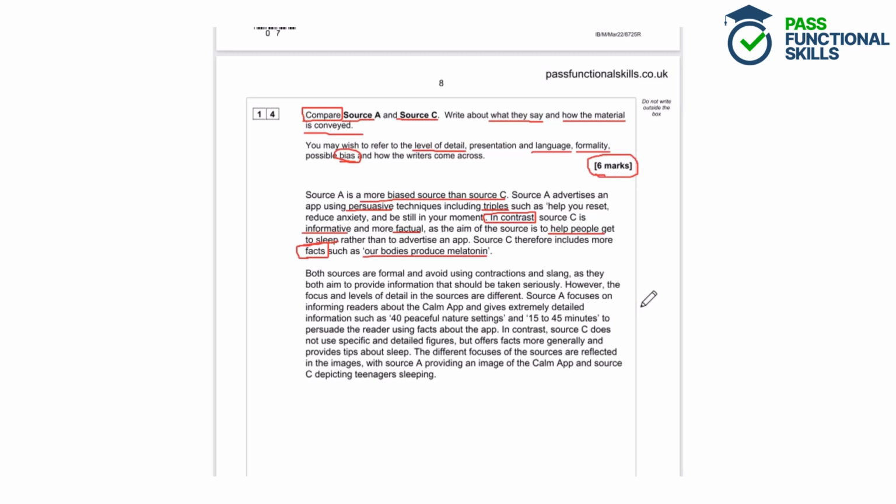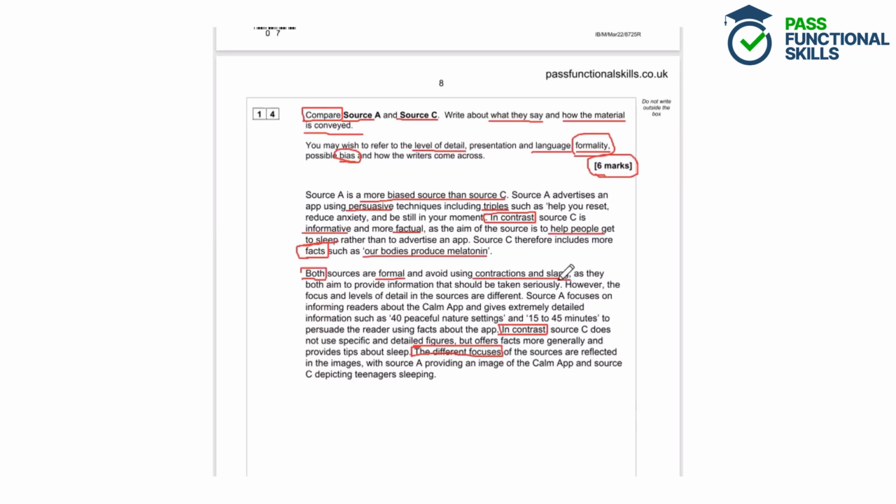So we've got quite a lot of comparison there, and we've got the comparative words being used again. So for both sources, we've got "in contrast" being used again, and they've mentioned the different focuses of the sources. So comparing both of the texts throughout. And we've identified the formality. So we've got both sources being formal and not using contractions or slang.